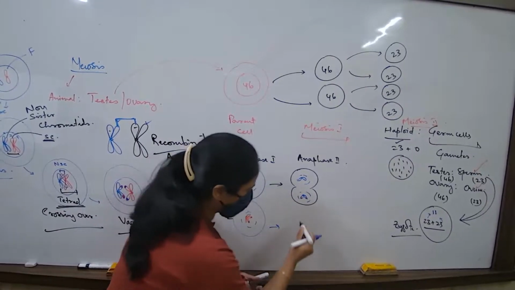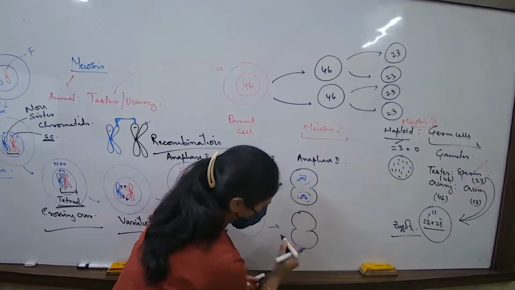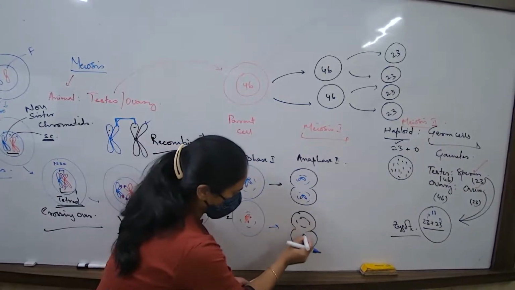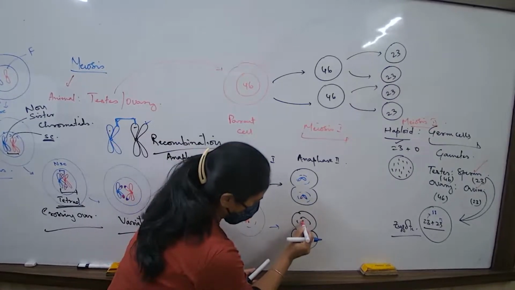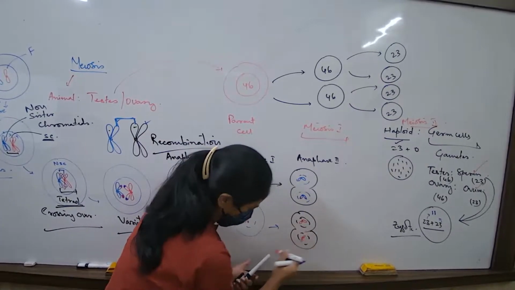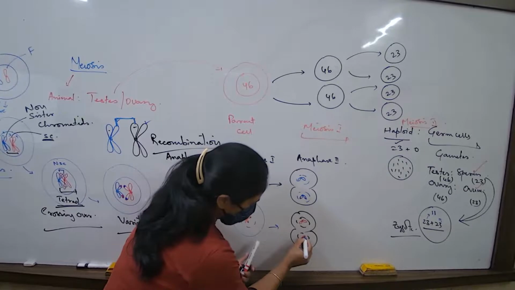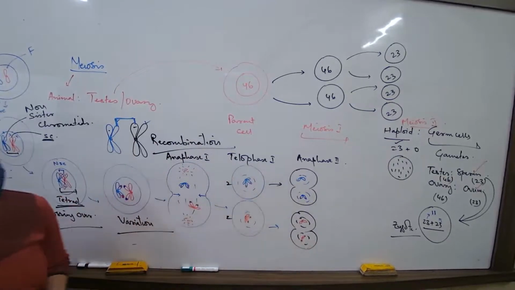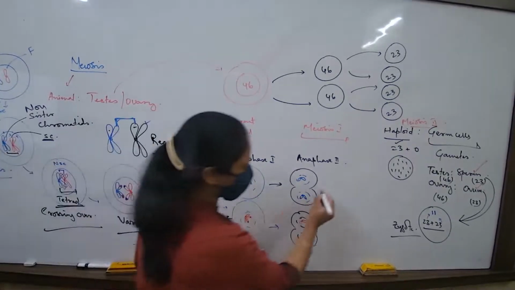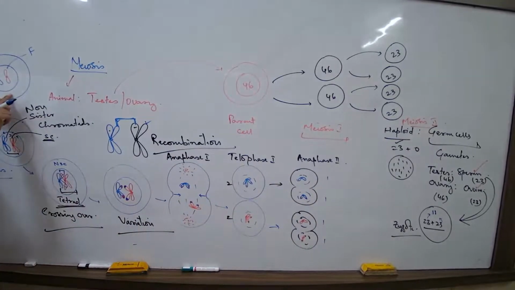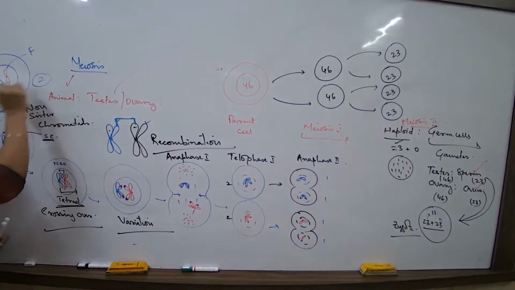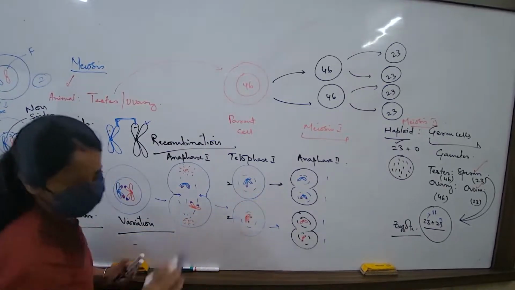And the next, if I draw in between stages, I am not drawing. What will be the fate of this? एक chromosome इधर, एक chromosome इधर, and clear? So अभी chromosome number what should I write? 1, 1, 1, 1. No? Is the chromosome number getting half? यहाँ पे 2 था, and now I am writing 1, 1, 1. Reduced to half.